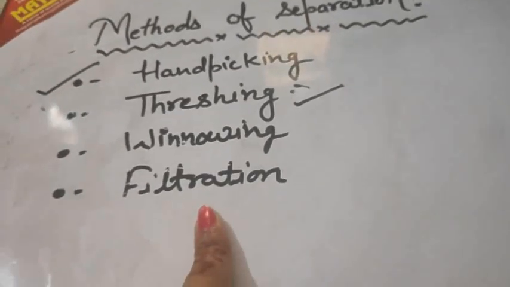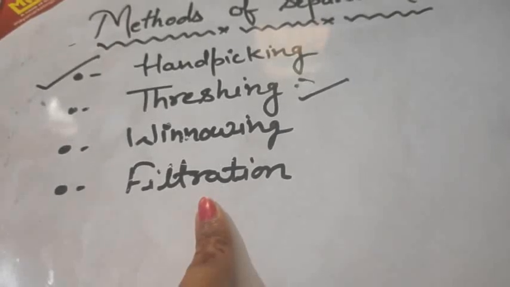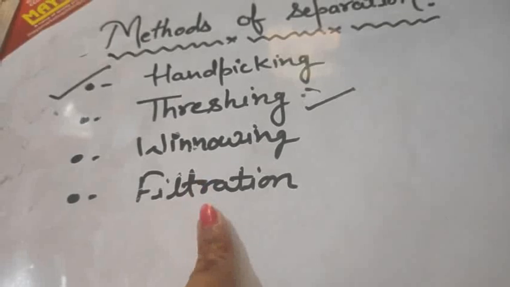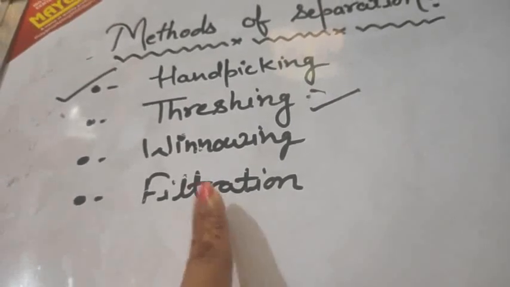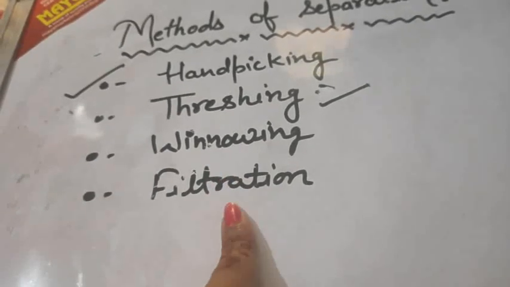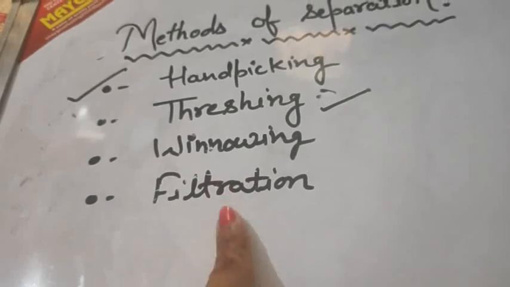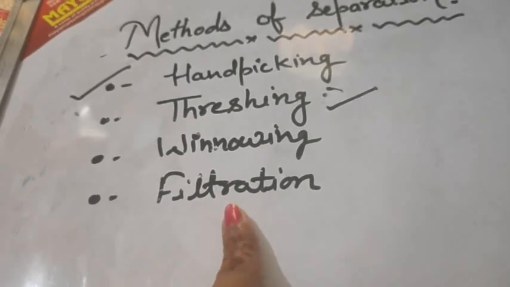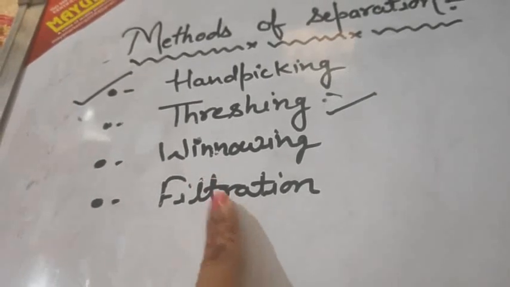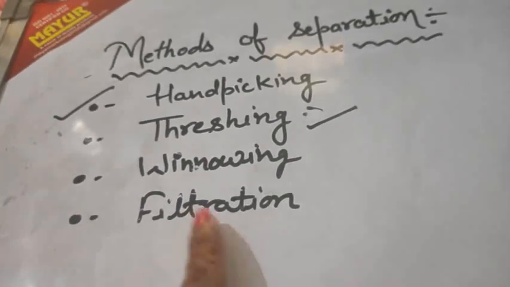The next method is filtration, and filtration is a process by which two substances are separated by passing the mixture through a filtering device. Filtration is commonly used in our homes. For example, after preparing tea, we filter out the tea leaves using a strainer. Water may also contain solid impurities which can be removed by filtration. So this is also an important method of separation.